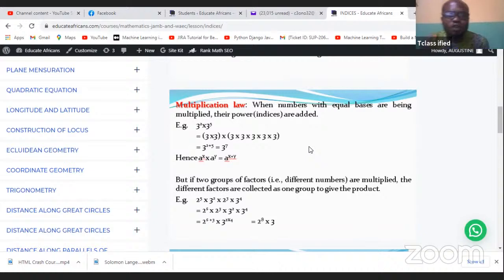Now, if two groups of factors with different numbers are multiplied, the different factors are collected as one group to give the product. Okay, so let's say now you have different bases. You have the base here is 2, the base here is 3, the base here is 2, the base here is 3. What you do is that you collect like terms. 2 and 2 are the same, and 3 and 3 are the same, so you can simply add up the exponents for the two bases that are alike. Add up the exponents of the other two bases that are alike. So you have 2 to power 8 and 3 to power, this should be 2 plus 4, which is 3 to power 6. So take note, this is 3 to power 6 and not 3.